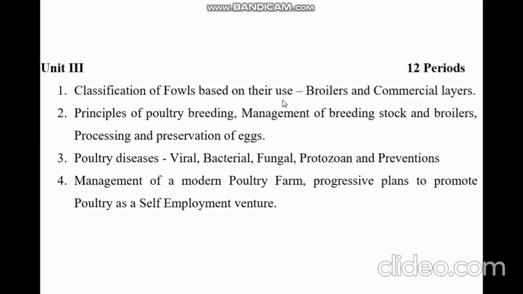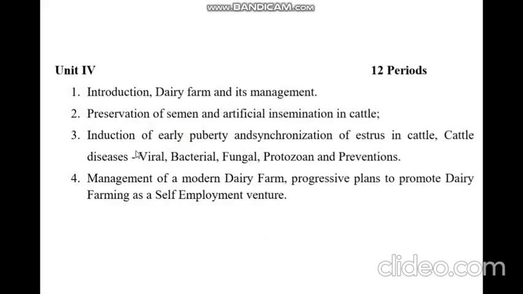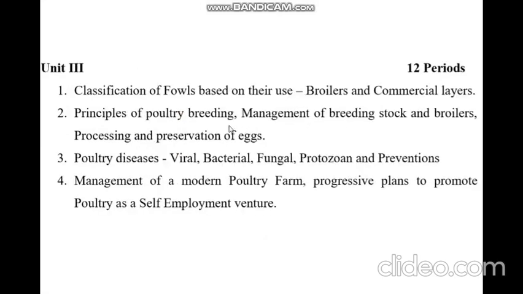Classification of fowls based on their use: broilers and commercial layers. Second is poultry breeding, management of breeding stock and broilers, and processing and preservation of eggs. This is the whole process: how you get the chicken, how you manage their breeding stock, how you feed them, and then the processing of that breed. And if you are going for layer poultry farming, meaning you are preserving the eggs, how you are doing that. All that is covered in this aspect.